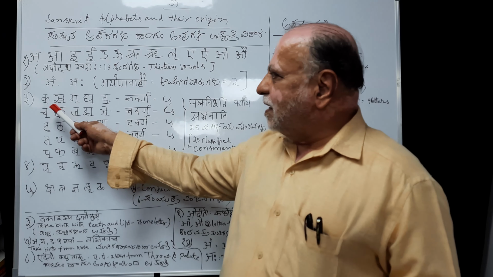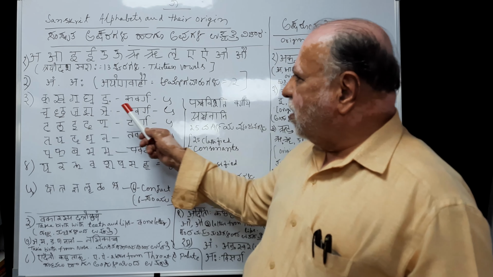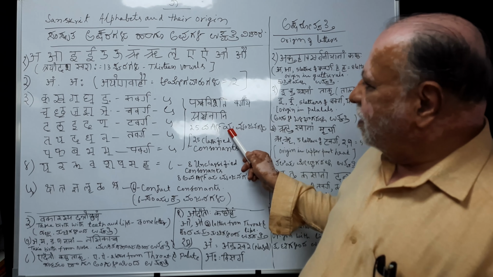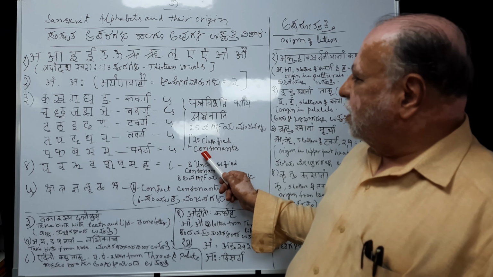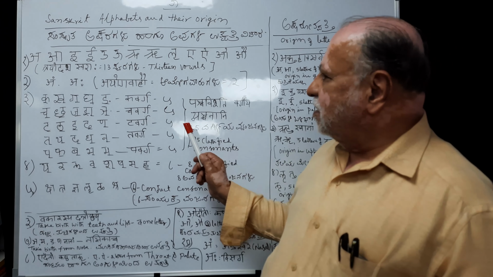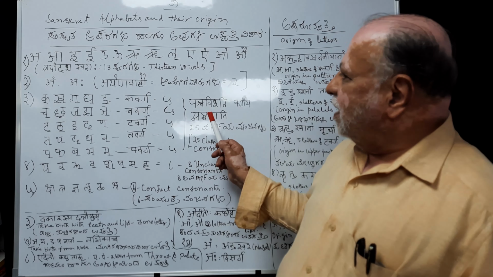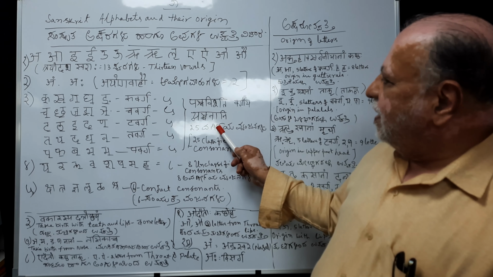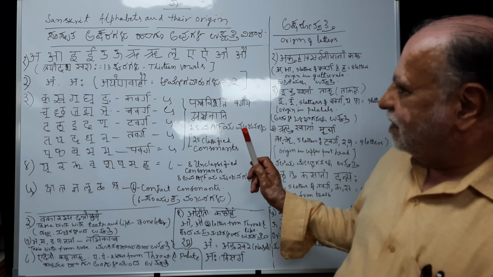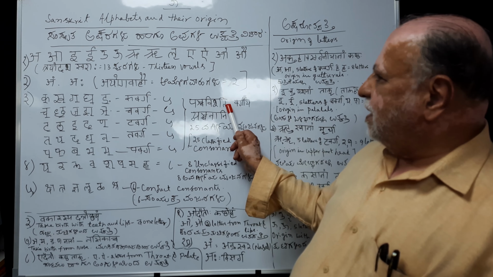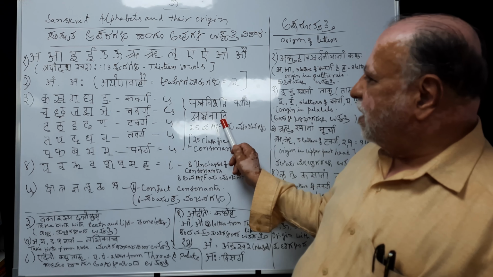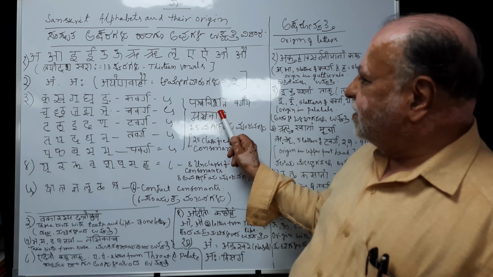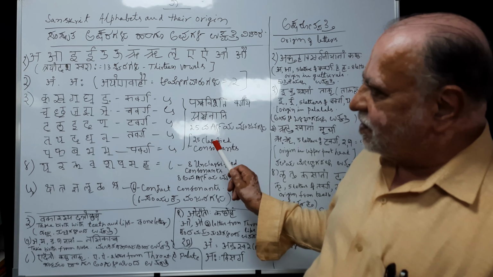The letters under serial number 3 are totally 25. They are called consonants. In Sanskrit it is called Vargiya Vyanjanani. Panchavimshati Vargiya Vyanjanani, 25 classified consonants.